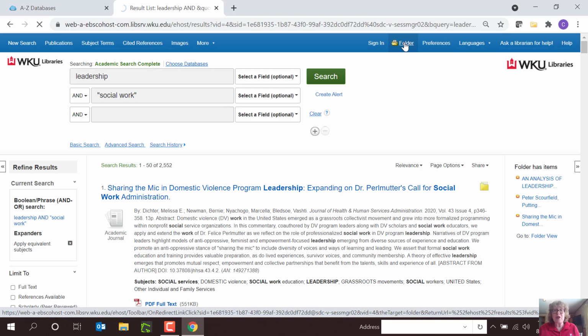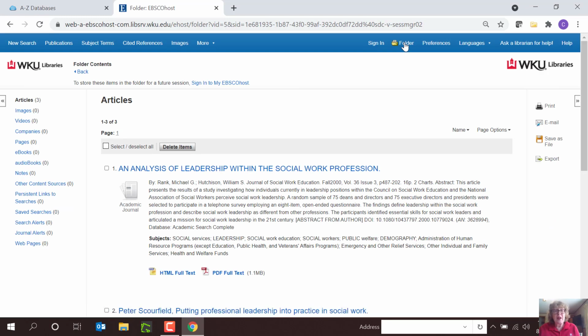Up at the top, I click Folder. My 3 articles are saved. I can select them, and I can print them, email them, or download them, whatever I'd like to do with them. This is how I can expand my search. Academic Search Complete goes beyond what I find in OneSearch.